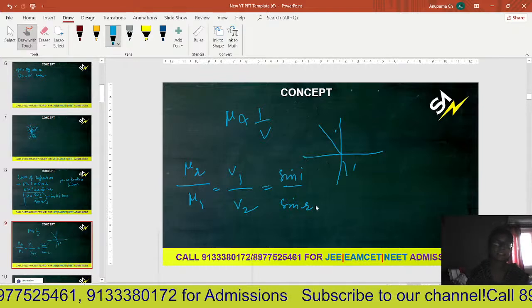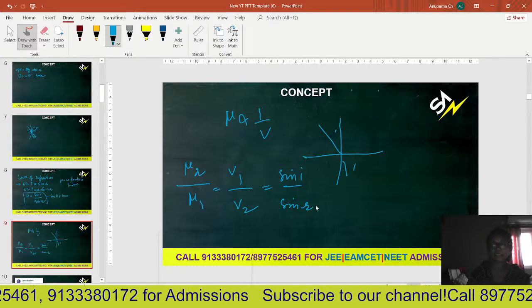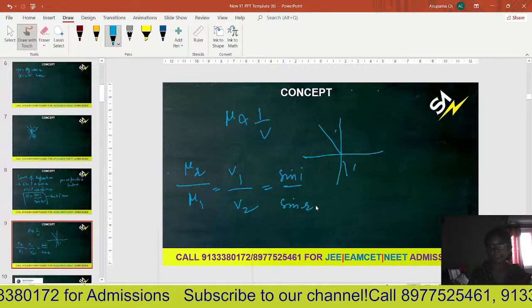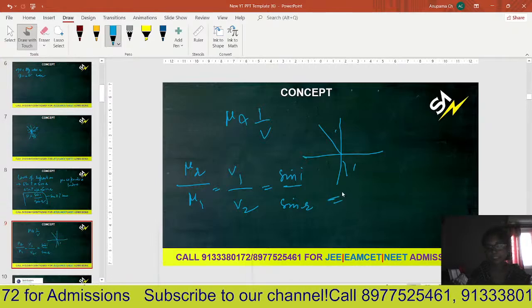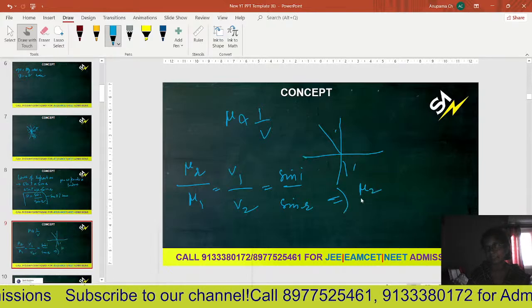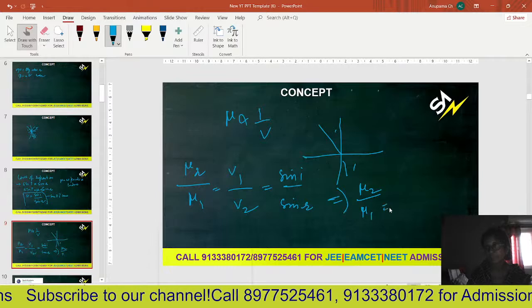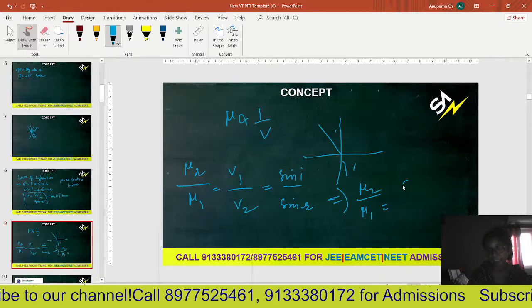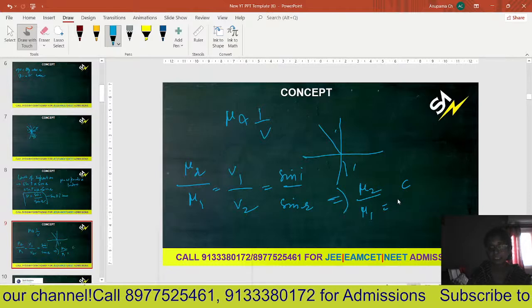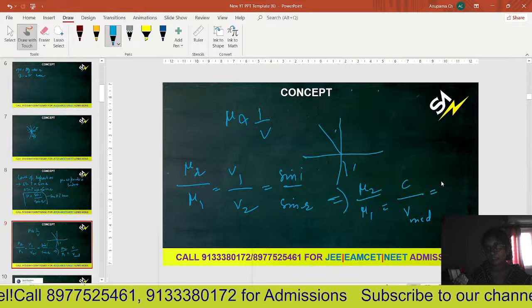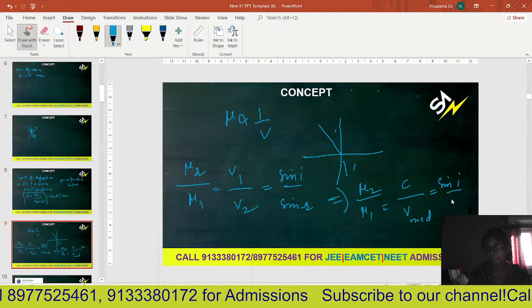Now, light ray is traveling from air to glass, for example, that is rarer medium to denser medium. I can write mu2 by mu1 is equal to v1, which becomes the velocity of light in vacuum, this is c, by v in the medium, is equal to sin i by sin r.